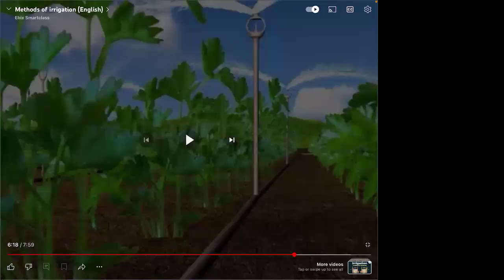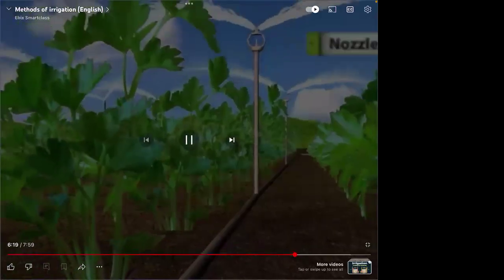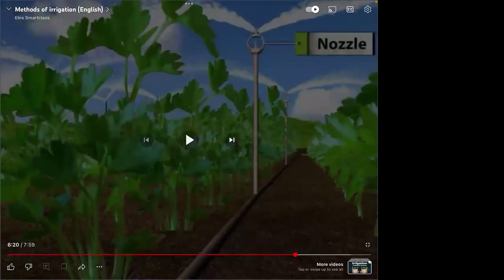So you can see in this picture two sprinklers are visible. With rotating nozzles, on the top of the sprinkler, they have a nozzle. Nozzle is like a kind of opening. Like in the tap also we have the nozzle, right? To open and close it. In the same way, the nozzle is there.